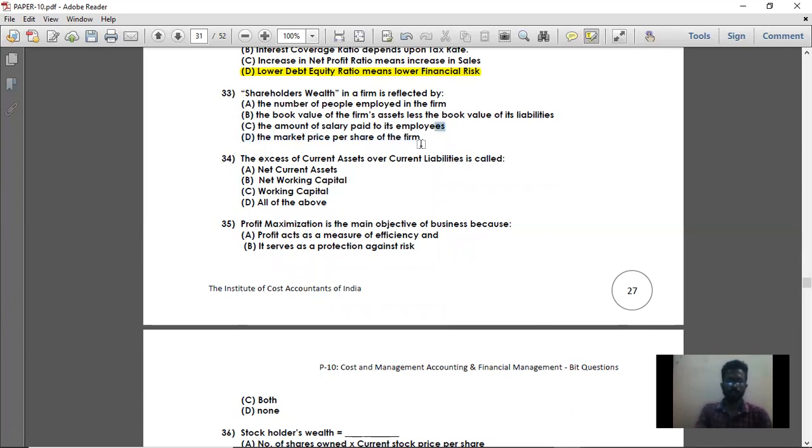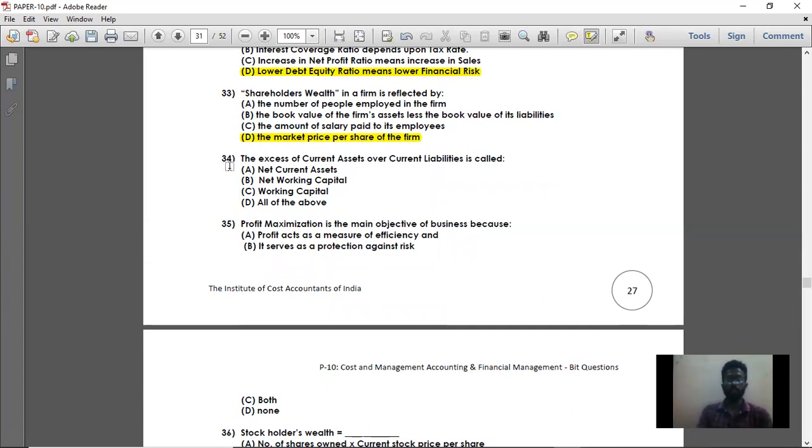Shareholders' wealth of the firm is reflected by change in the market price per share of the firm. If your market price per share of the firm is increasing, then your shareholders' wealth will be increasing. When your market price is falling down, then your shareholders' wealth is decreasing. So option D is the right answer.